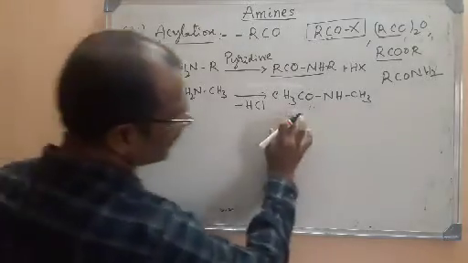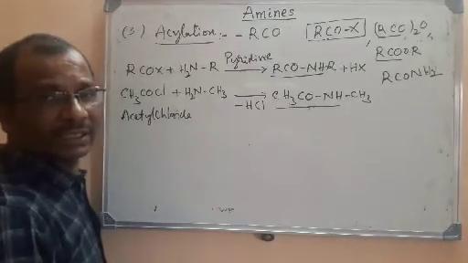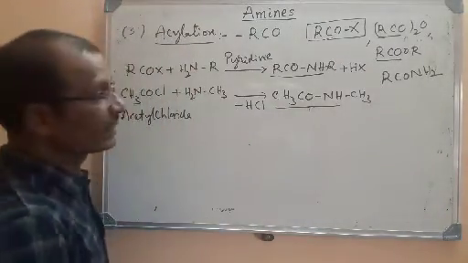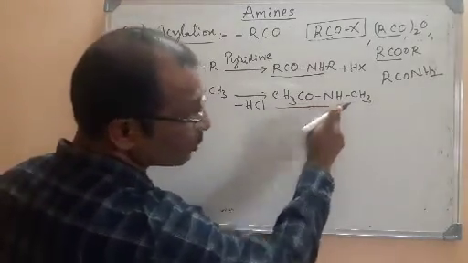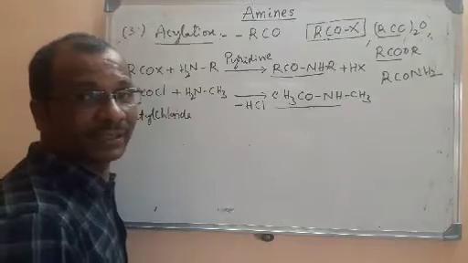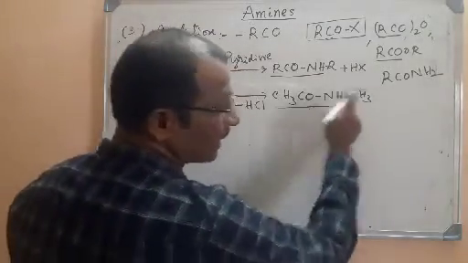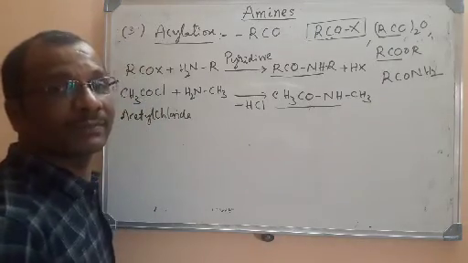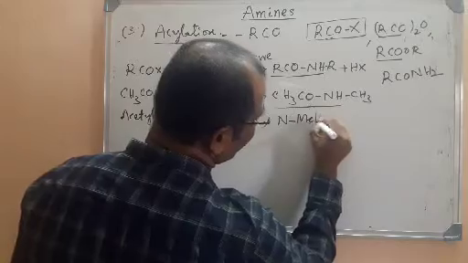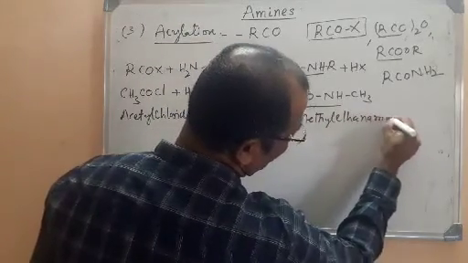So now, what is the name of the product? If you take this part, it is ethanamide. Two carbons are there and it is an amide. Ethanamide, CH3CONH2, is ethanamide. But here NH2 is not there, only NH is there, because one of the hydrogens has been replaced with methyl. So it is an N-substituted amide. So what is its name? N-methyl ethanamide is the product formed here.